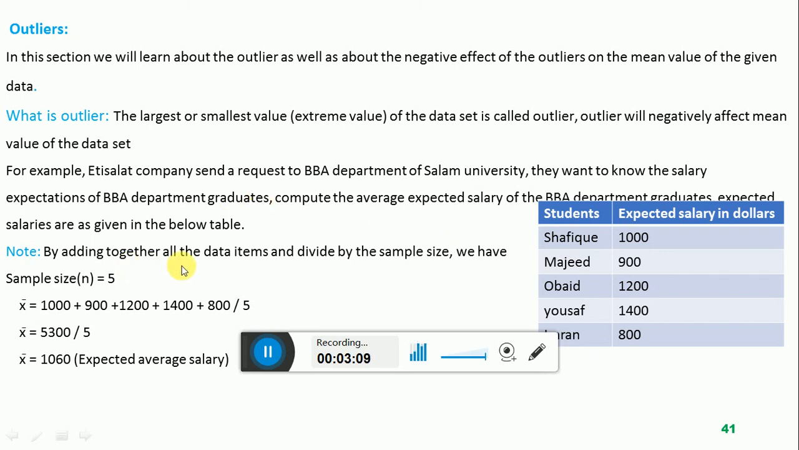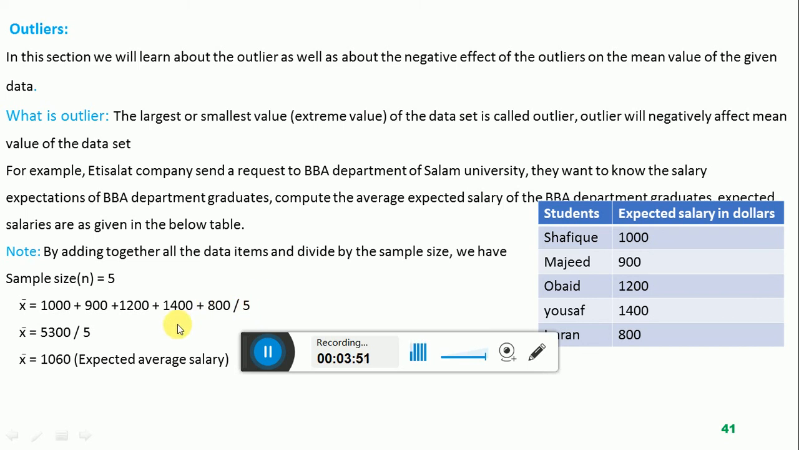The simple mean formulation we studied a few times before. I am again repeating. Note, simply by adding together all the 5 data items and dividing by the sample size we have. The sample size, symbol n, is 5. We have 5 students, 5 data items, and this is the formulation. X bar represents the average value, the mean value, the arithmetic mean. Simply add together all the 5 data items: $1,000 expected salary plus $900 plus $1,200 plus $1,400 plus $800 and the whole divided by the sample size, which is 5.